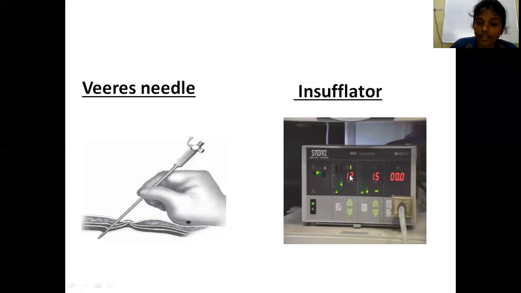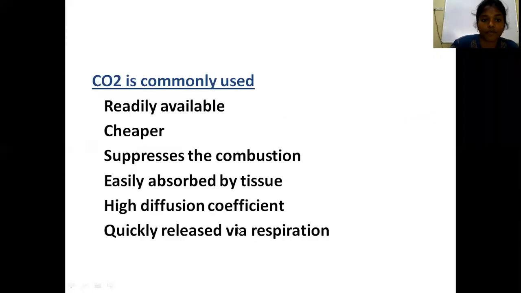In the insufflator, you will be seeing various readings, 3 types of readings. And this is the insufflator. This tube is the gas tube which is connected to the Veress needle. What is the gas most commonly used for the creation of pneumoperitoneum? Carbon dioxide is the most commonly used gas.